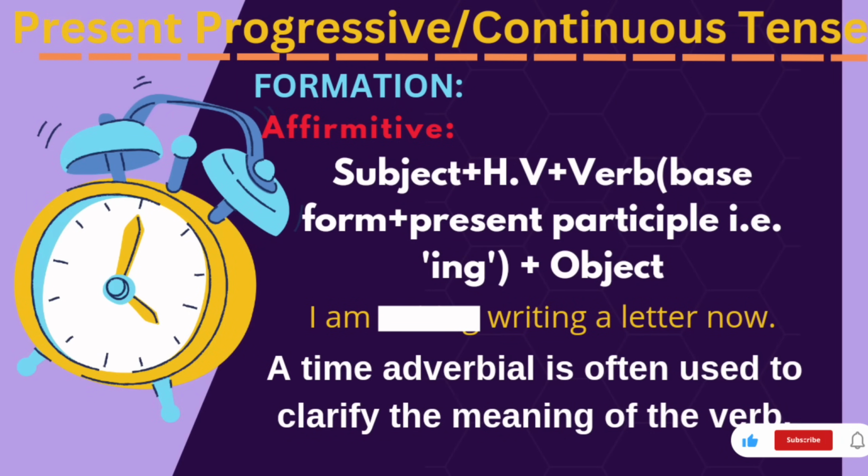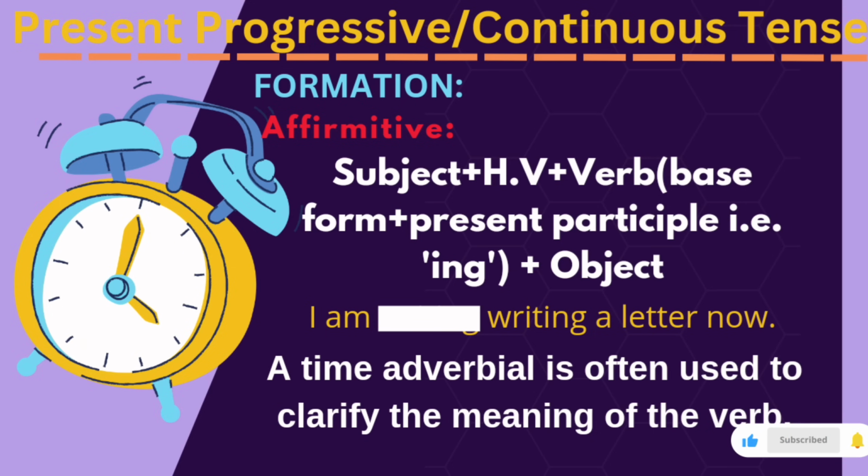Let's unsheath this sentence. Subject, we. Helping verb are, which comes with plural subject, plus prepare, which is the verb base form plus ing, present participle. Preparing for the final exam, which is the prepositional phrase. And final exam is the object for which we are preparing, which the subject is actually preparing itself.